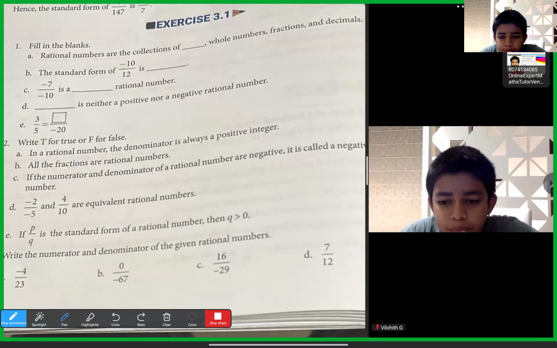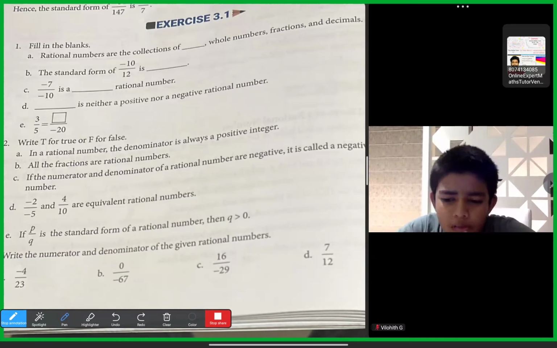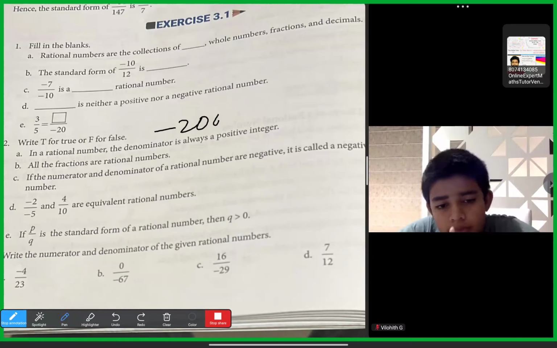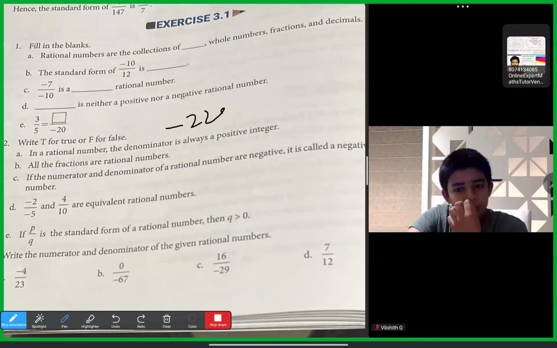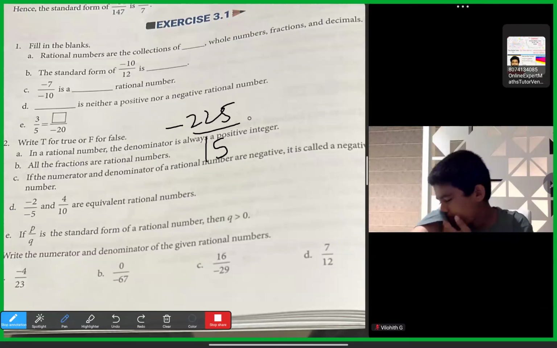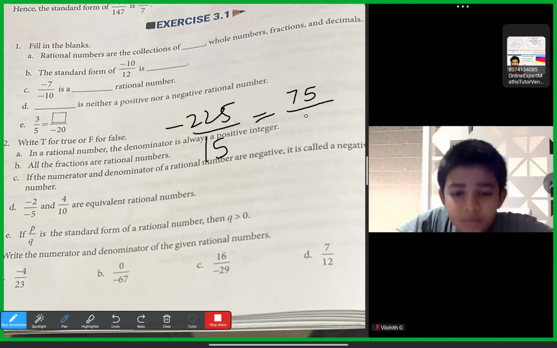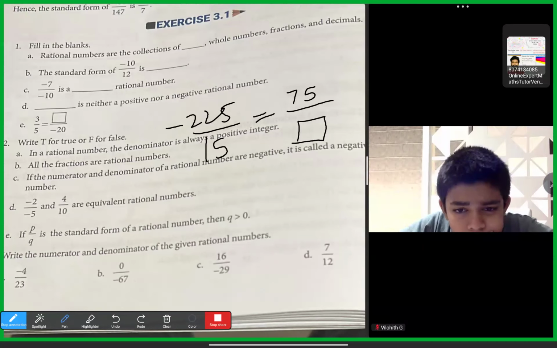Okay, below. So this one will be minus 200, minus 225 by 15 is equal to minus 75 by box.